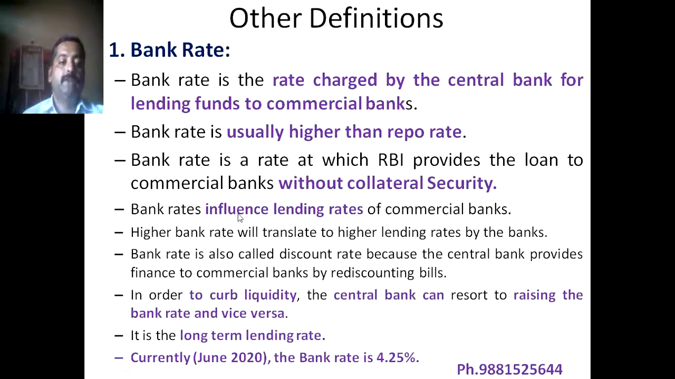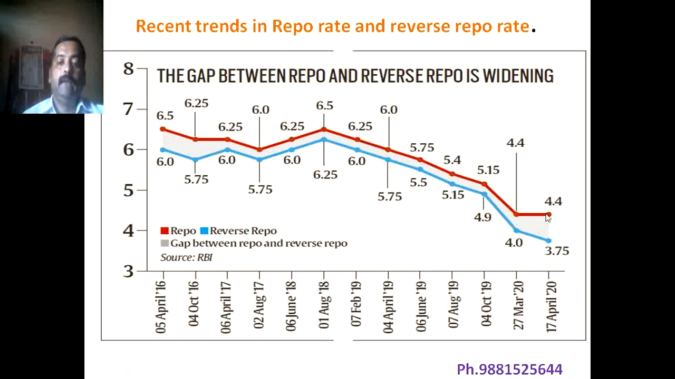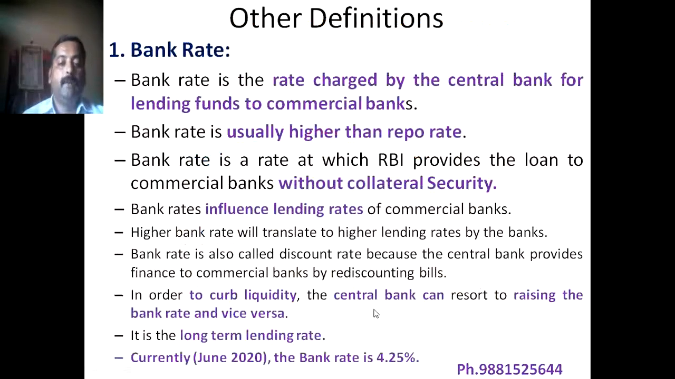Bank rate influences the lending rates of commercial banks. Currently, in June 2020, the bank rate is 4.25%. Recently, these figures were from April 2020, and in the month of June the rate figures came down. Okay. Currently the bank rate is 4.25%.